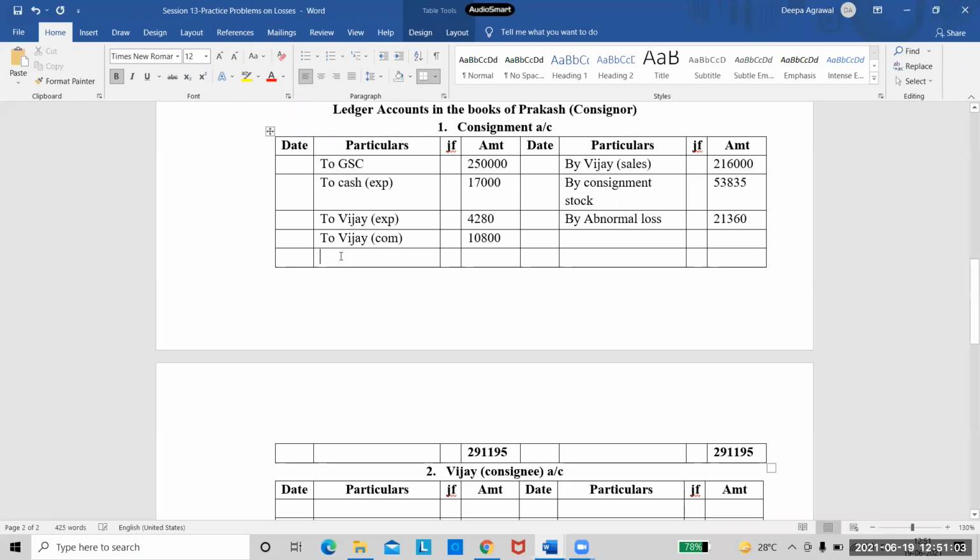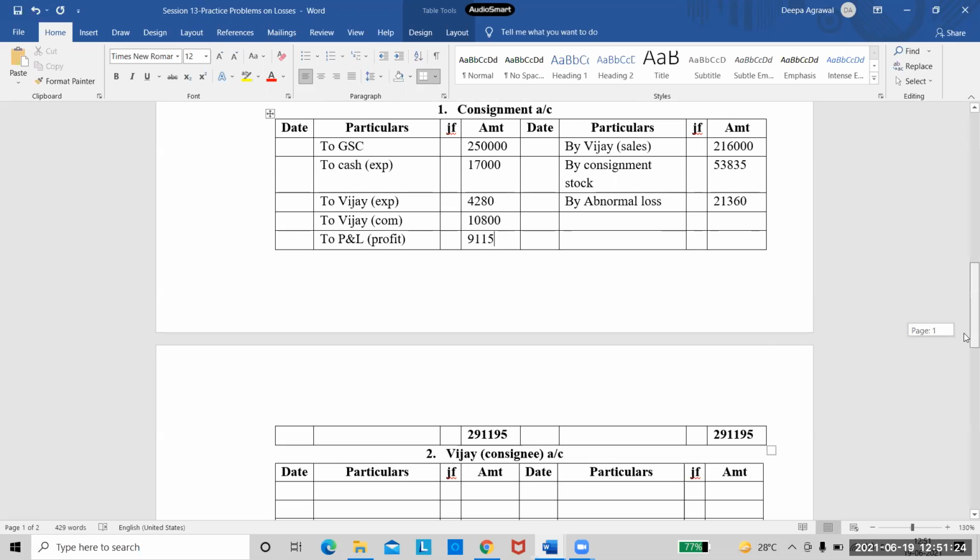So I'll write the entry as to P&L account, and in brackets it is a profit from the consignor. Tell me the profit amount. 9115 now. Is it this 9115? Yes, ma'am. Okay. So we are done with the consignment account.